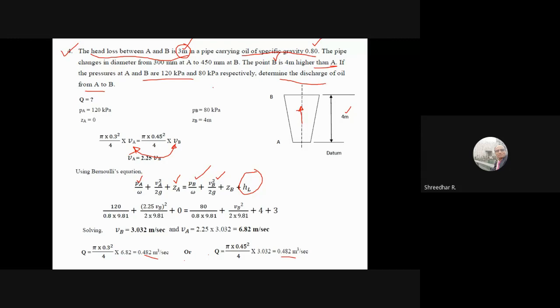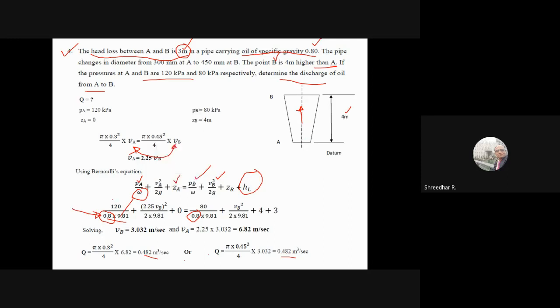Now, please remember this common mistake. Specific weight is nothing but 0.8 into 9.81. This mistake is generally made through oversight, not because you don't know. Generally P by omega means 9.81, and g is anyway 9.81 because it is acceleration due to gravity. But here, for the term specific weight, whatever the liquid flowing, that specific weight you have to take. So please make a note of this when you solve the problems.